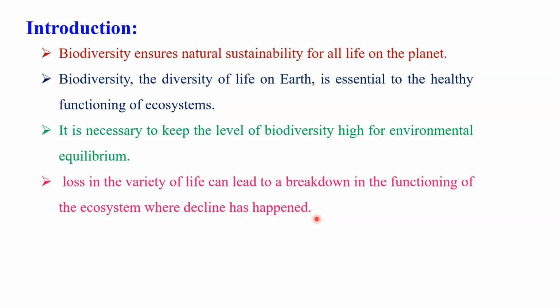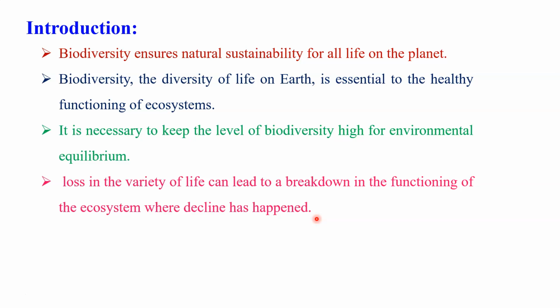Even in India, we have great hotspots, especially the Himalayan region, the Western Ghats, and northeastern India. But due to human interference and the increase in various human activities in that particular area, there is a direct effect on the loss of biodiversity.